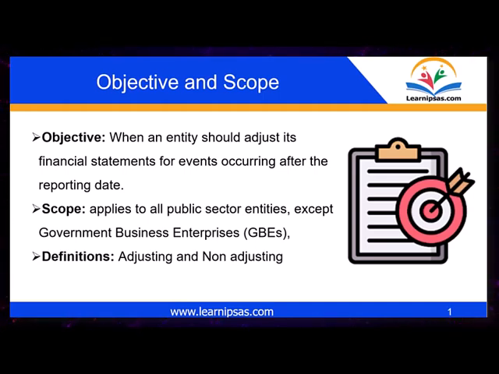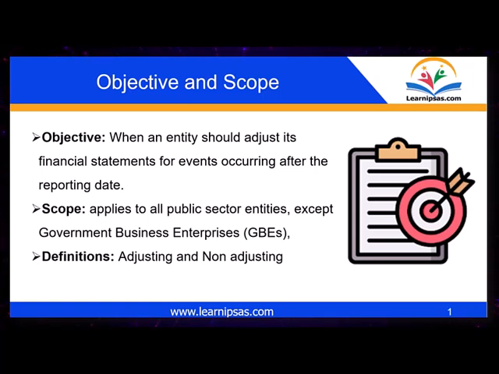Non-adjusting events are events that came after the reporting period. So there's no need to do an adjustment because they came after the reporting period. Sometimes we may see events that happen after, because a court case can happen, a determination can happen after, but the case itself happened within the reporting date. We'll see in our next slides.